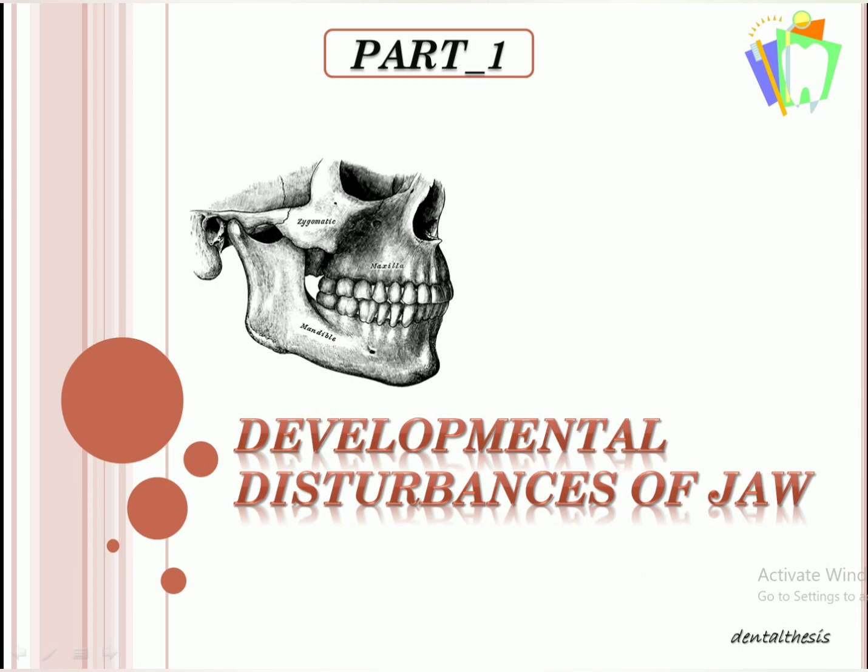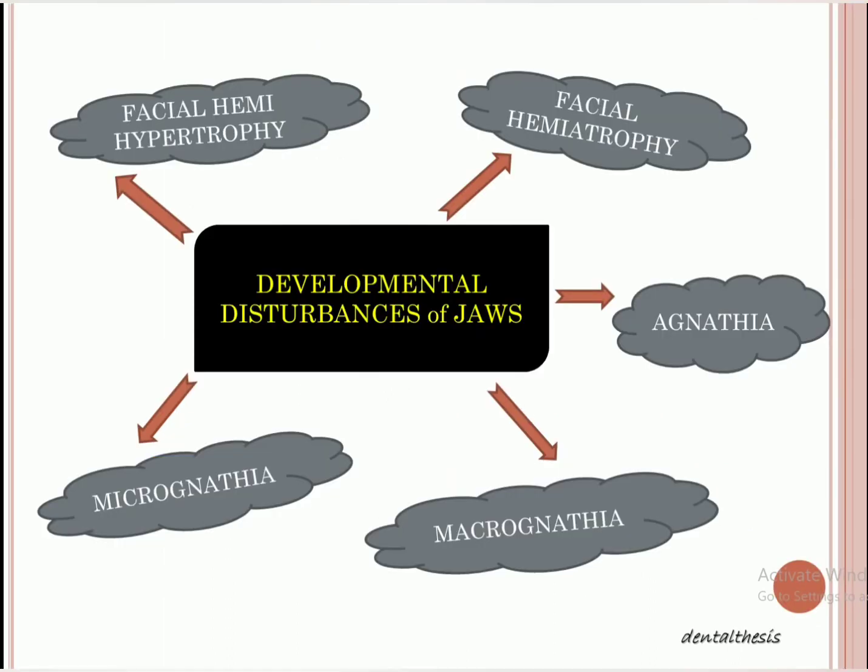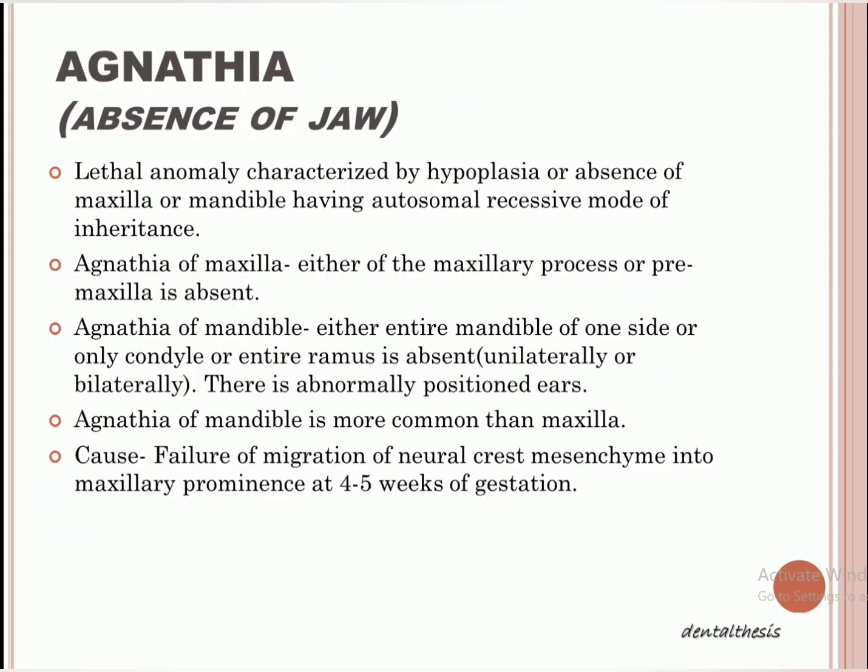So, in the first part of this video, we will deal with the topic developmental disturbances of the jaw. We have five types of developmental disturbances of the jaws: agnathia, micrognathia, macrognathia, facial hemihypertrophy, and facial hemiatrophy. Now we will go through some points on every topic. So agnathia: gnathia means jaws, and A indicates the absence. So agnathia means absence of the jaws.